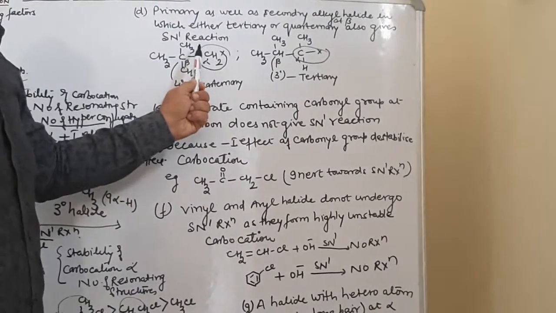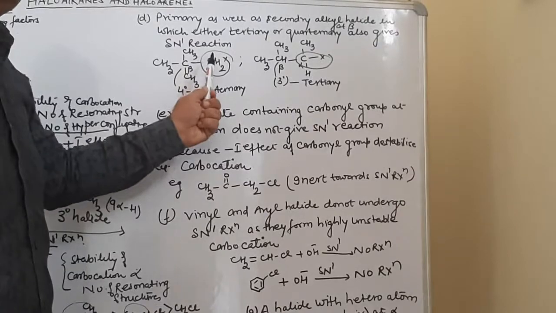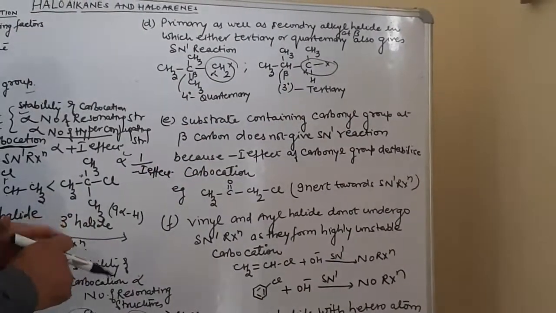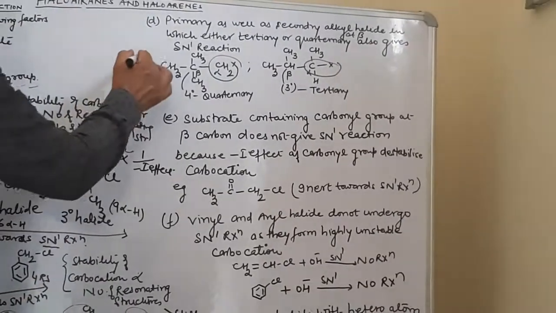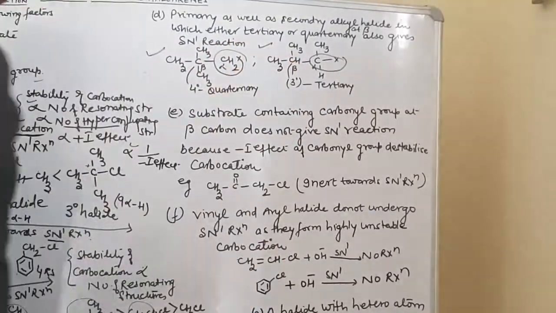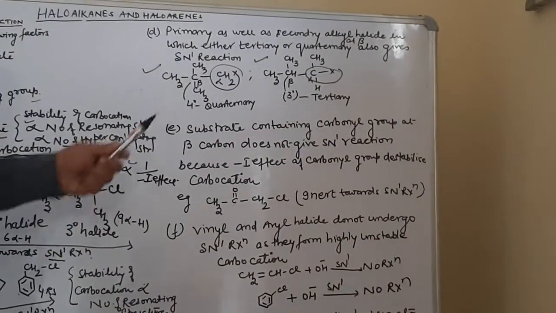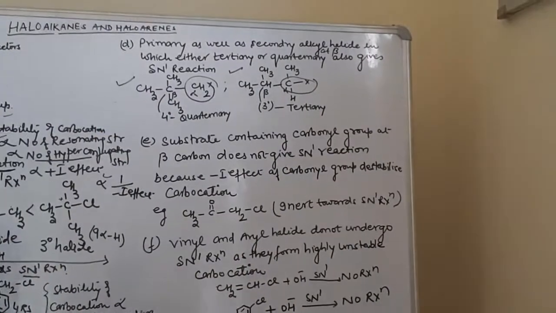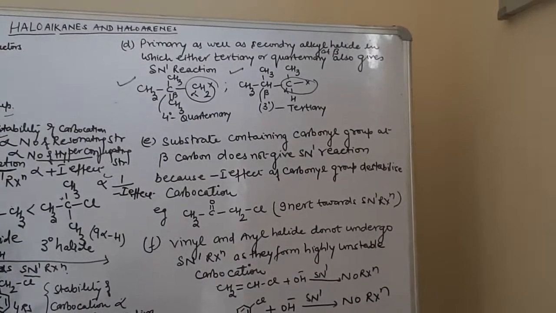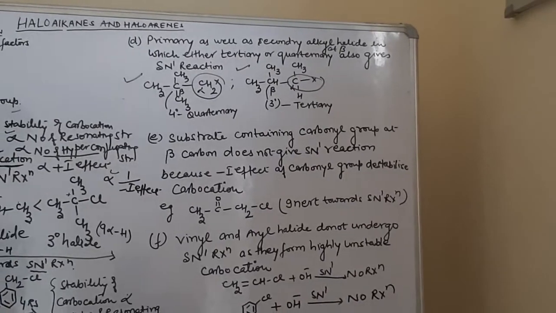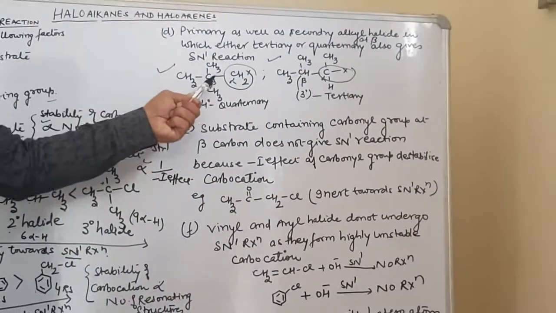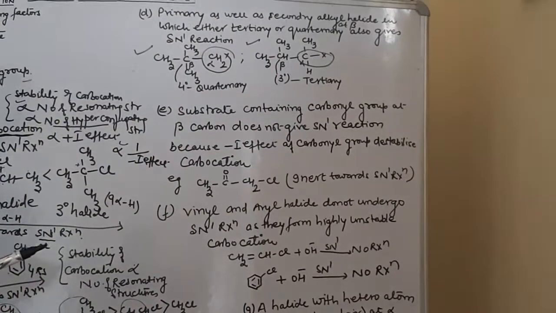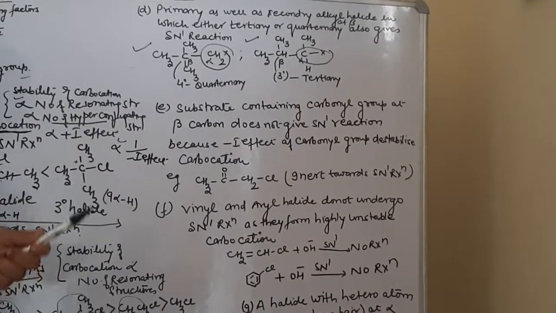I have already told you, it is more favorable in 3 degree as compared to 2 degree as compared to 1 degree. But since in this case, at beta position, tertiary or quaternary carbon atom is present, this will also favor SN1 reaction. Try to develop the concept. Why? Because in this case, there will be 1,2 methyl shift or 1,2 hydride shift, which will result in the formation of a more stable carbocation. So develop the concept over here. If at beta position, quaternary carbon or tertiary carbon atoms are present, it will also favor SN1 reaction.